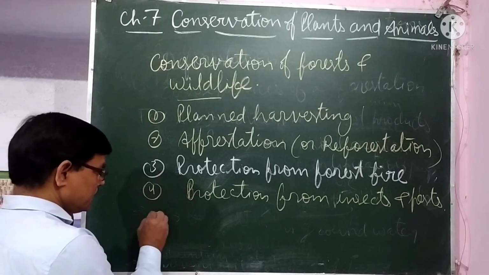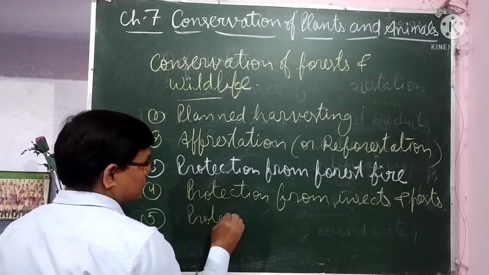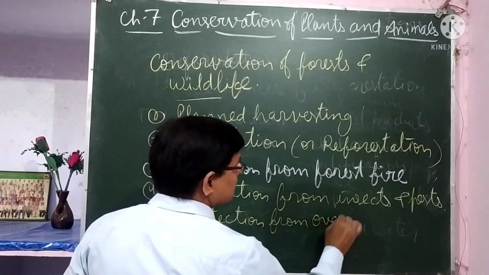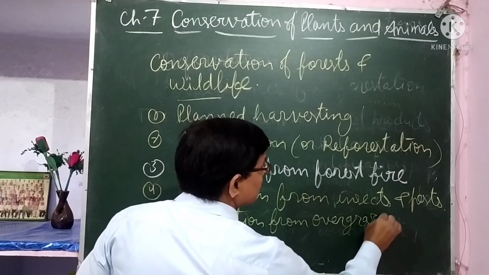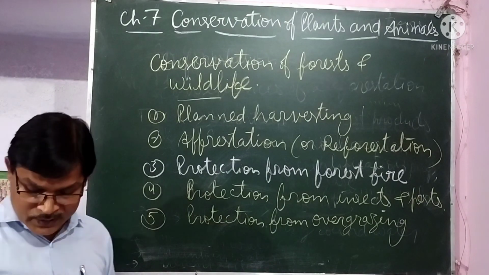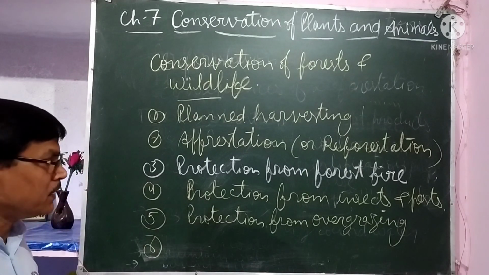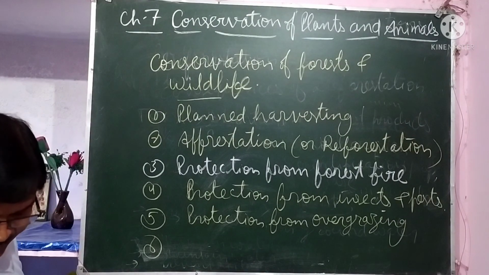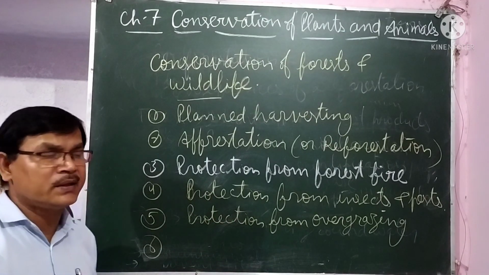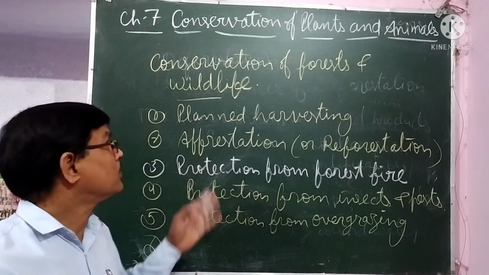Protection from overgrazing, that is also a reason for affecting forests. So protection from overgrazing should be there, because overgrazing will affect the forest. One more measure is that hunting should be prohibited. Hunting regulations mean hunting should be prohibited, because in some forests, if some animals are there, people do not like to go in that area, and they do not harm the forest. So that is also a measure to conserve the forest.